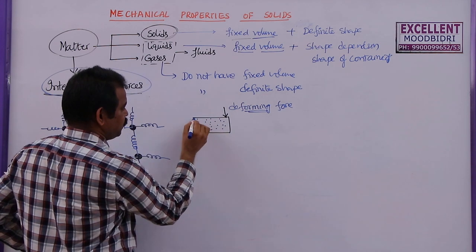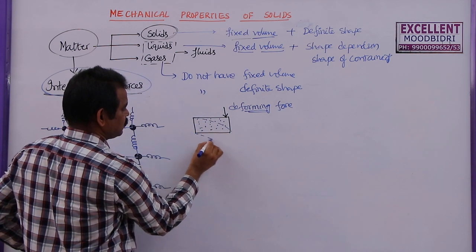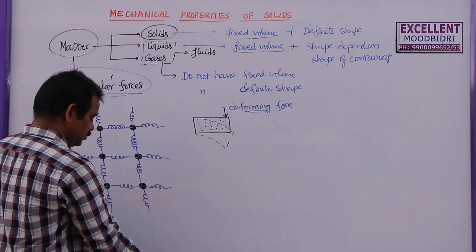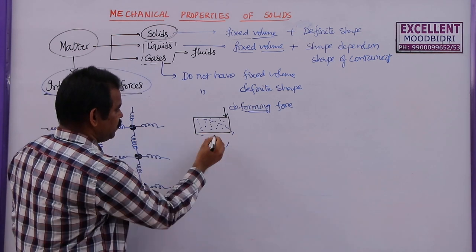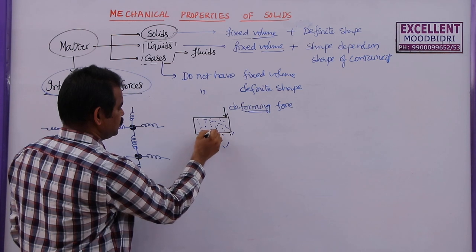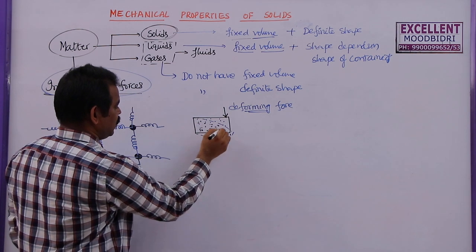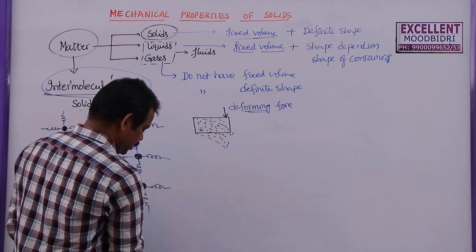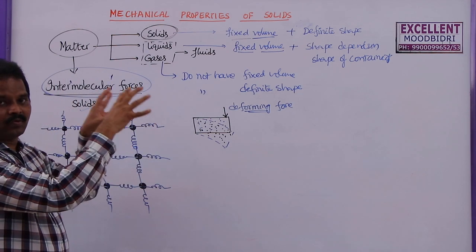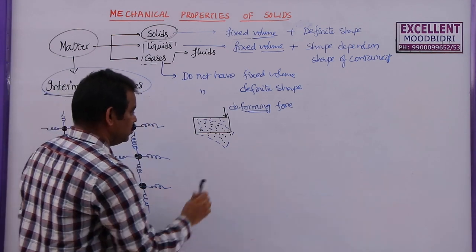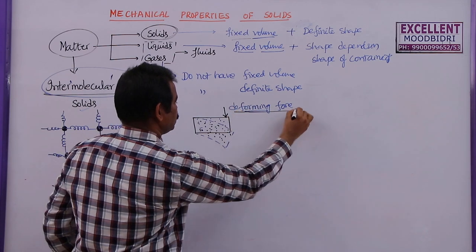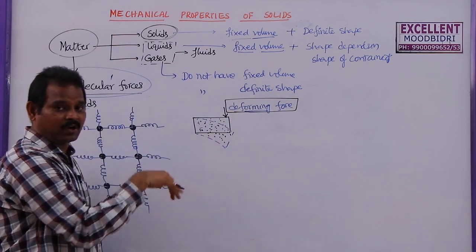So when a force is applied, let us say it bends like this. Due to the bending, the molecules will change their position. So the blue color one is the first configuration. That means the arrangement of molecules in a particular order is called configuration. So here what happened? Due to this applied force, which we call a deforming force,